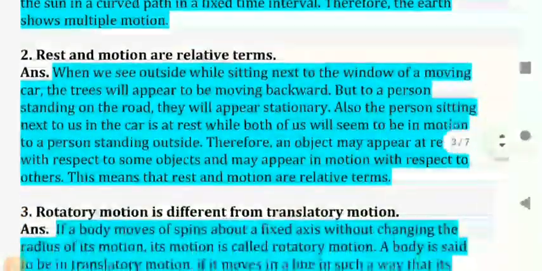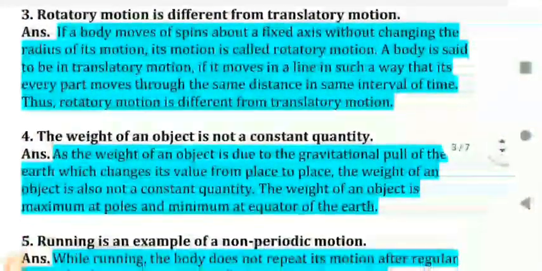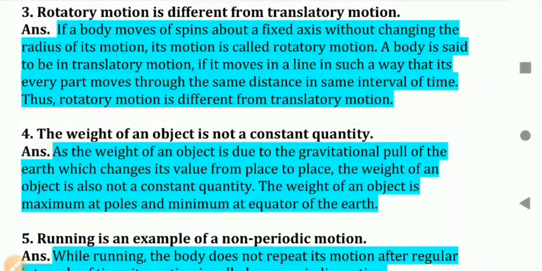Okay, now question number third. Rotatory motion is different from translatory motion? Answer. If a body moves or spins about a fixed axis without changing the radius of its motion, it is called rotatory motion. A body is said to be in translatory motion if it moves in a line in such a way that its every part moves through the same distance in the same interval of time. Thus, rotatory motion is different from translatory motion.